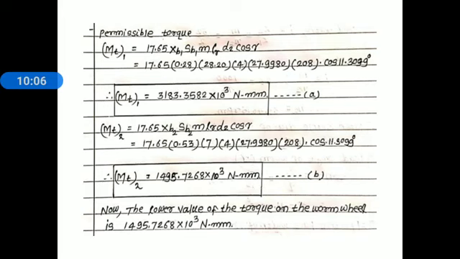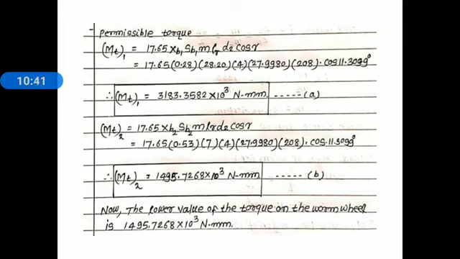Again, the second torque MT2 is equal to, we know the relation, 17.65 XB2 SB2 m LR D2 cos gamma. XB2 and SB2 are given in the problem statement. Substitute these values, module is known to you, LR is calculated, D2 is also calculated, and gamma is also calculated. Substitute all known parameters in that relation, and we get the second permissible torque on the worm wheel MT2 is equal to 1495.7268 into 10 to the power 3 Newton millimeter.